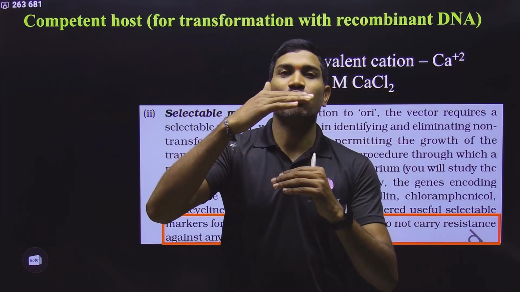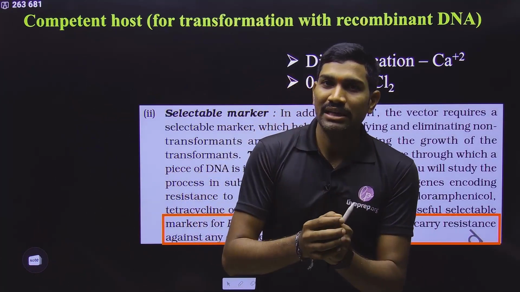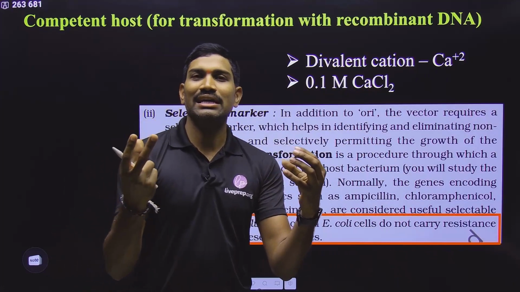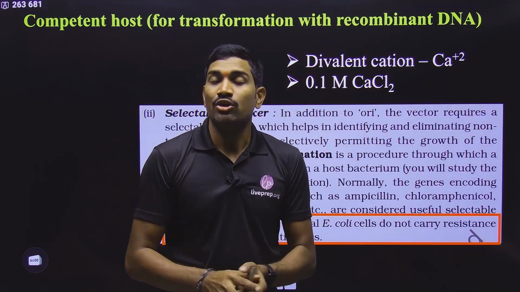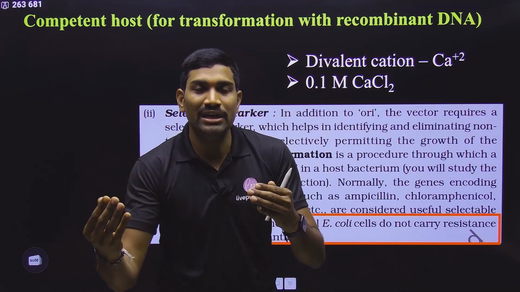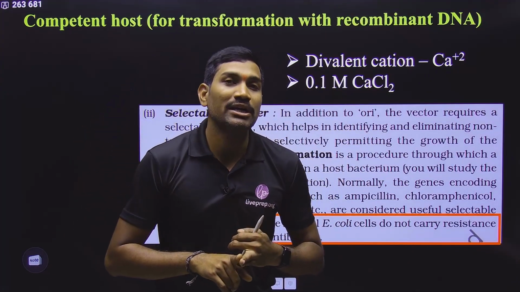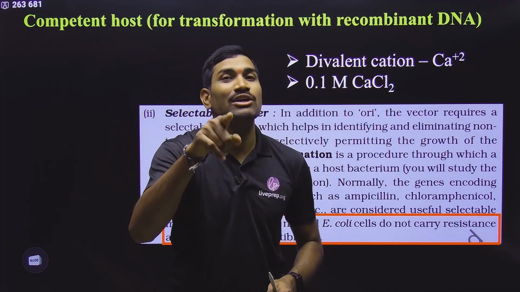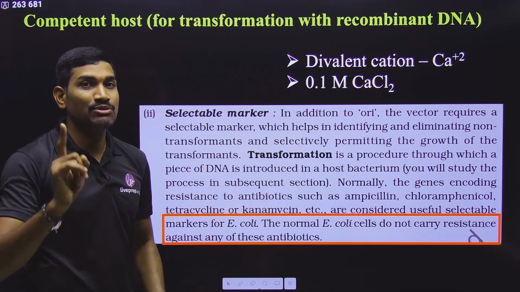This bacterium has an outside cell wall and an inside plasma membrane. Please remember, in this process we take the bacterium and the recombinant DNA and combine both in a single tube. This recombinant DNA has to pass through the bacterial cell wall and then the plasma membrane. Only then will it enter the cytoplasm of the E. coli, yes or no? Now very clearly they have mentioned it in the NCERT, observe the content.